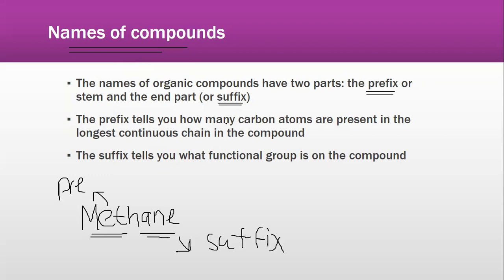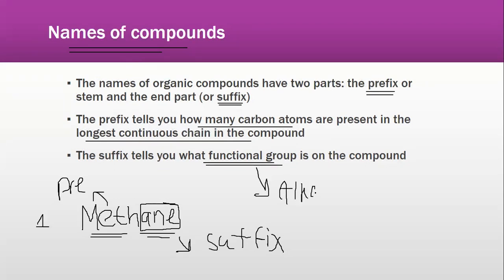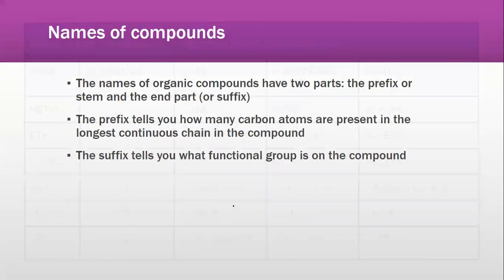The prefix is going to tell you how many carbon atoms are present in the longest continuous chain in the compound. Now, meth means one carbon, eth means two, prop means three, but means four, and so on. That we'll talk about. And the suffix, ane, A and E, tells you what functional group the compound has. So, ane represents alkanes, ene represents alkenes, ol represents alcohol, oic acid represents carboxylic acids, and oate represents esters that we're going to study in the further lectures as well. So this is how one name has two parts, prefix and suffix. The prefix tells us the number of carbons, and the suffix tells us the functional group.